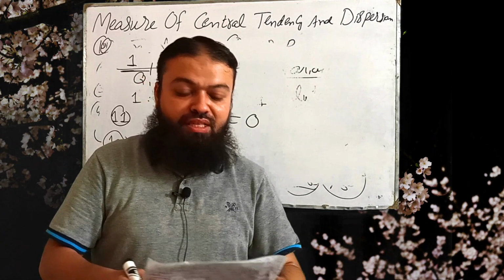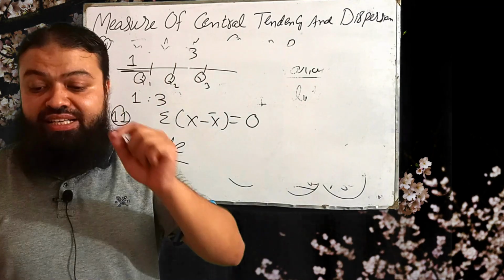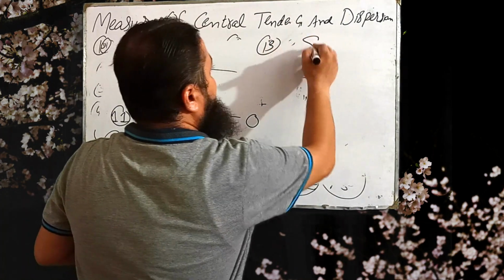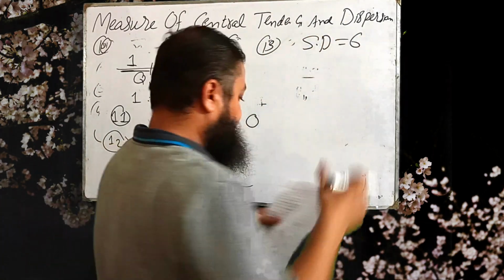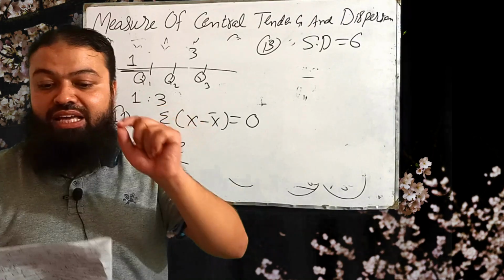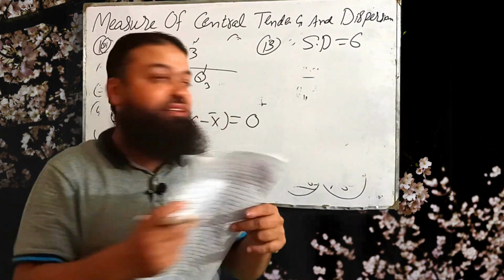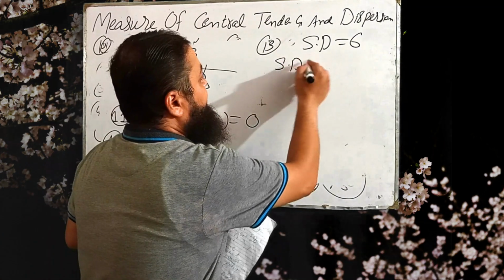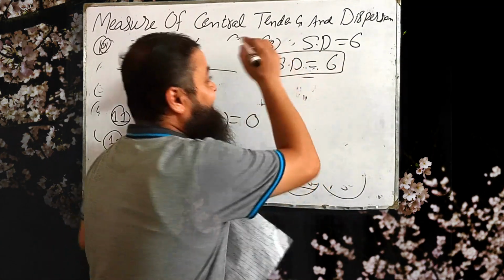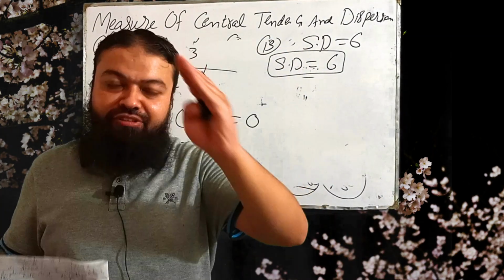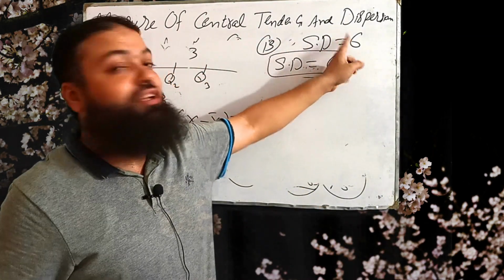Number 13. In a distribution, if standard deviation is 6, in a distribution, if all the values are added or subtracted by 5, then the standard deviation is 6. That will not be changed. If you add some values or subtract some values in every value of the data, standard deviation will not be affected.